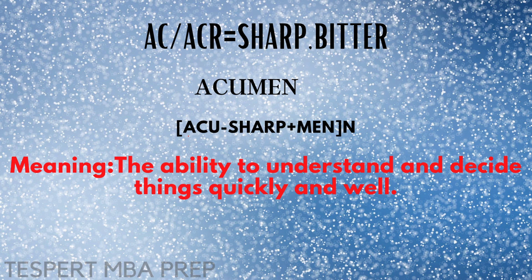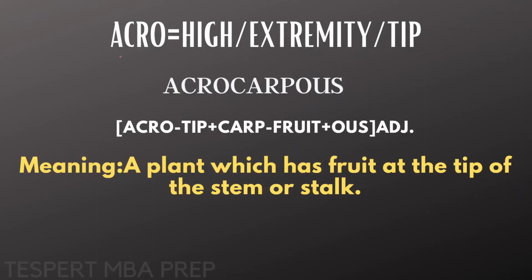Acumen. We know AC means sharp. So the ability to understand and decide things quickly and well. So that's the meaning of acumen. The next root word is acro, which means high or extremity or tip. So what's our word? Acrocarpus. We know acro means tip, carp means fruit. So acrocarpus means a plant which has fruit at the tip of the stem or stalk.